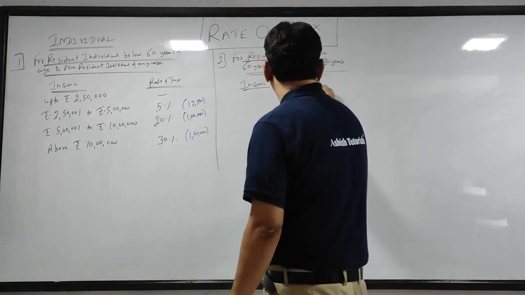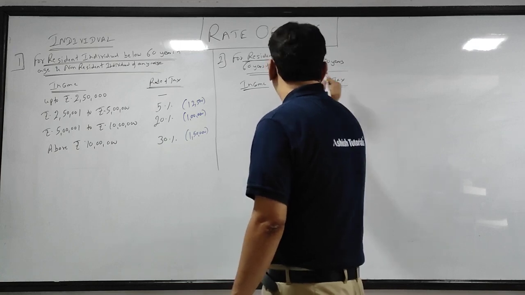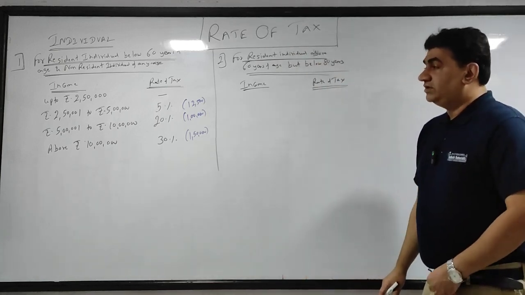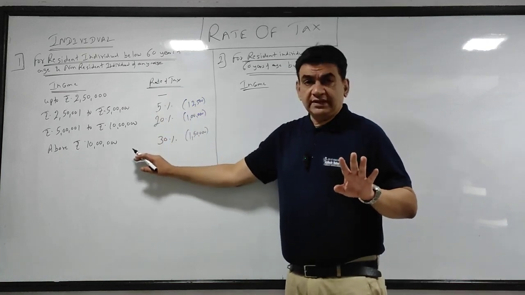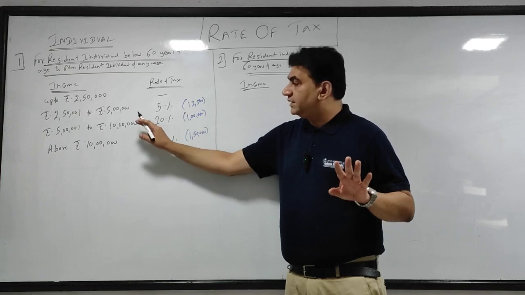Income and rate of tax. Now listen. It is almost the same. The third and the fourth slab here are the same.